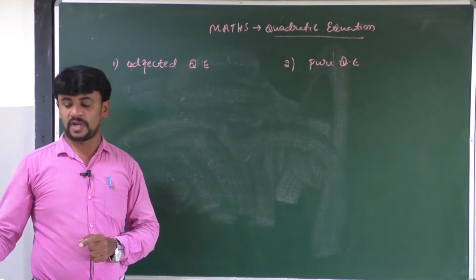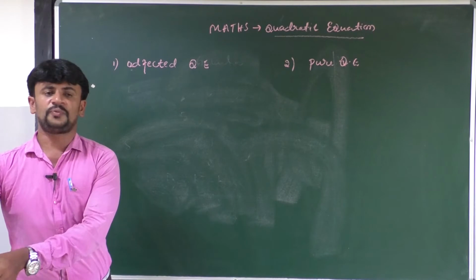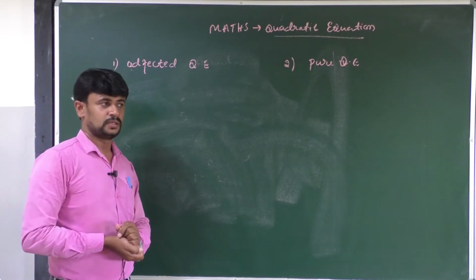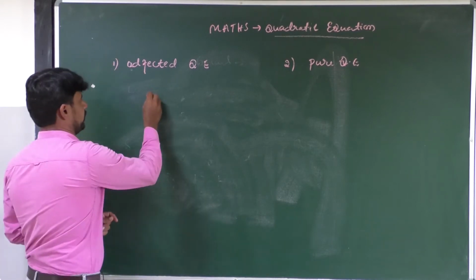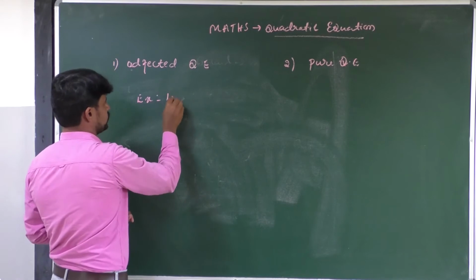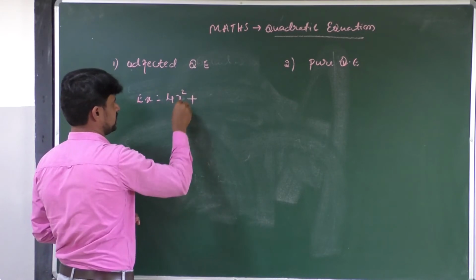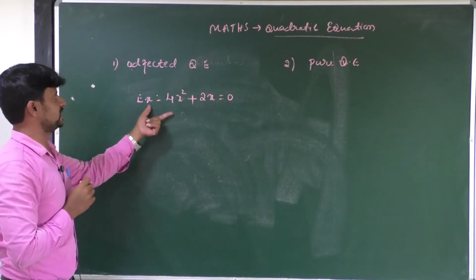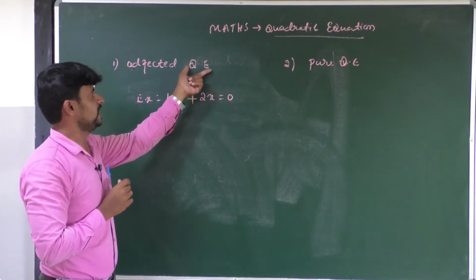Hard-factored quadratic equation means what? The hard-factored quadratic equation has two terms. For example, let us take one example: 4x square plus 2x is equal to 0. This is an example for a hard-factored quadratic equation.